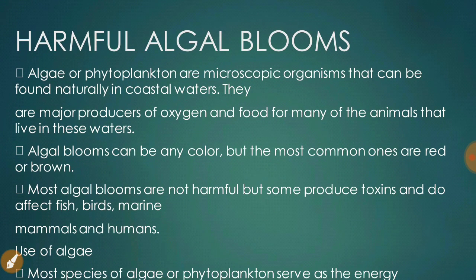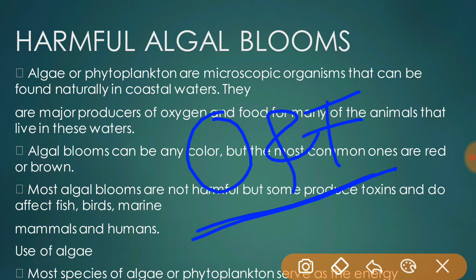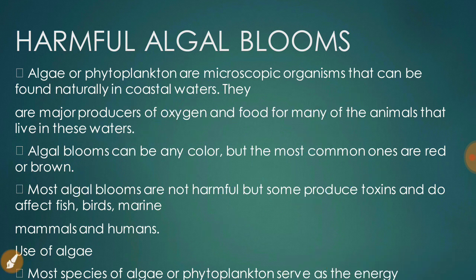Harmful algal blooms. We also have harmful algal blooms. Algae or phytoplankton are microscopic organisms and can be found naturally in coastal waters. They are major producers of oxygen and food for many animals that live in these waters. When environmental conditions are favorable for their development, these cells may multiply rapidly and form high numbers of cells, and this is called algal bloom.